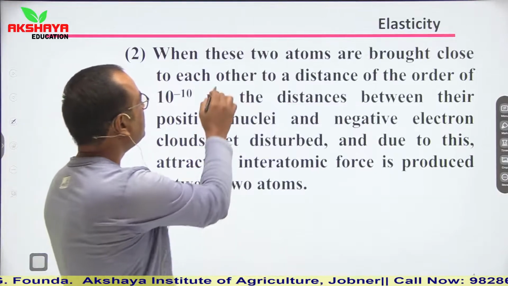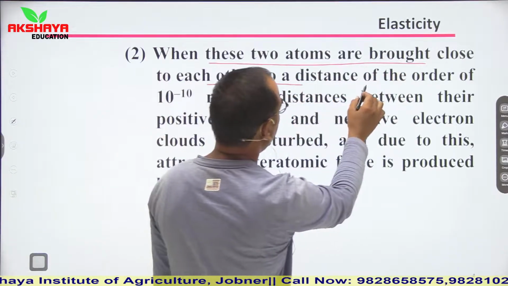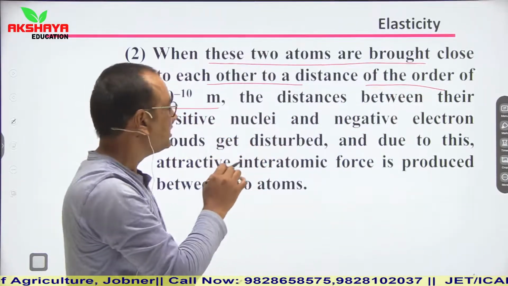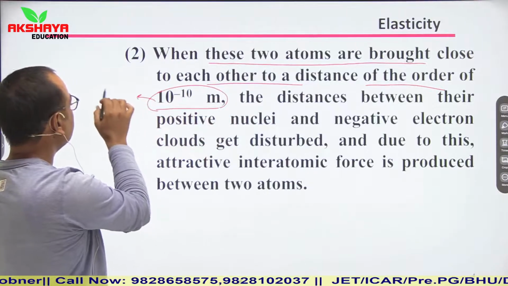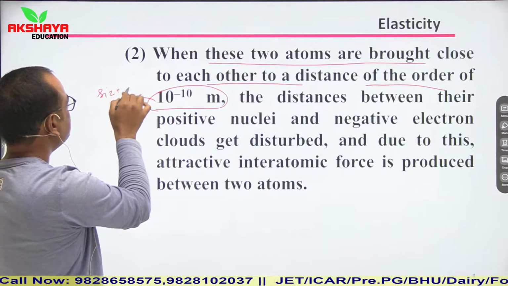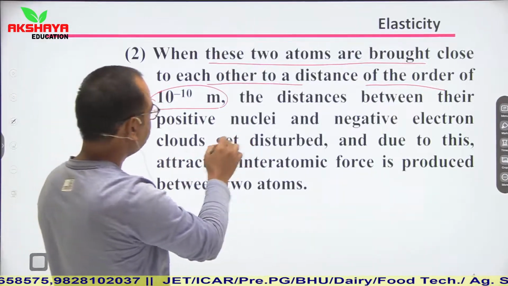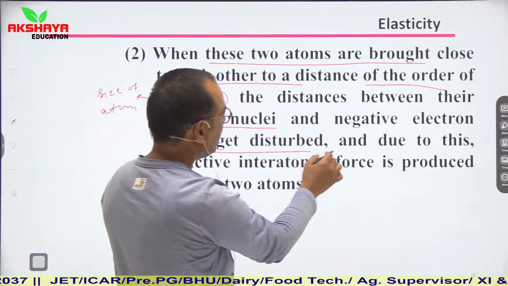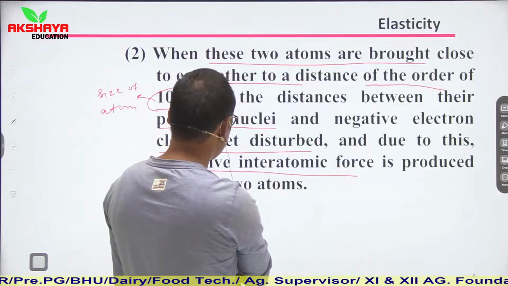Then when these two atoms are brought close to each other, to a distance of the order of 10 to the power minus 10 meter, equal to the size of an atom, then the positive nuclei and negative electron clouds get disturbed, and due to this, an attractive interatomic force is produced between the two atoms.